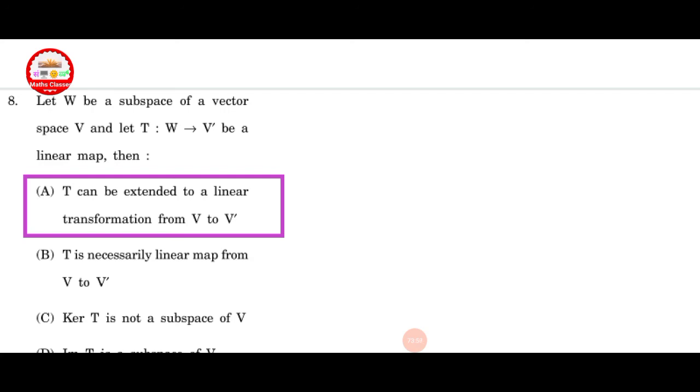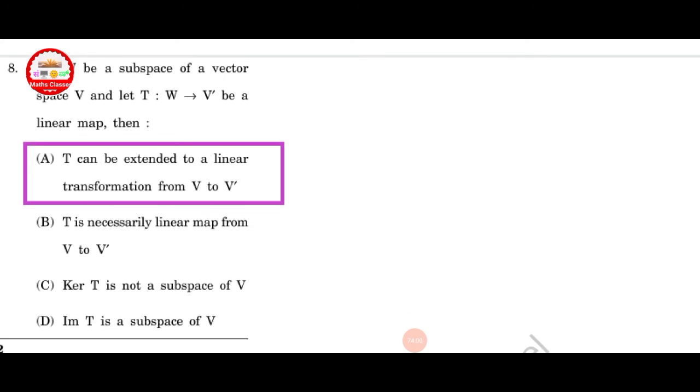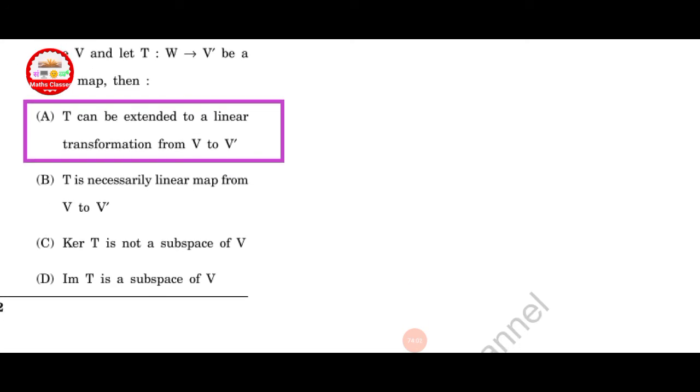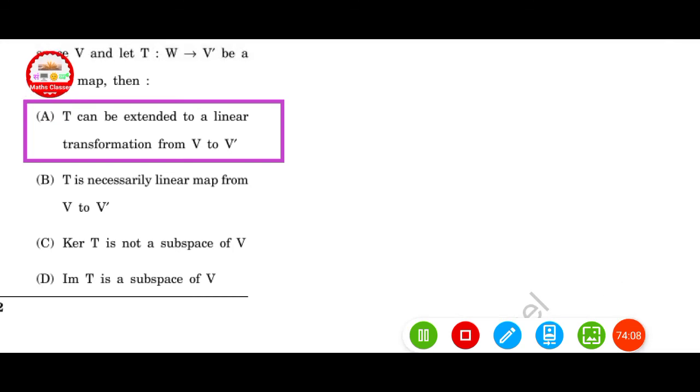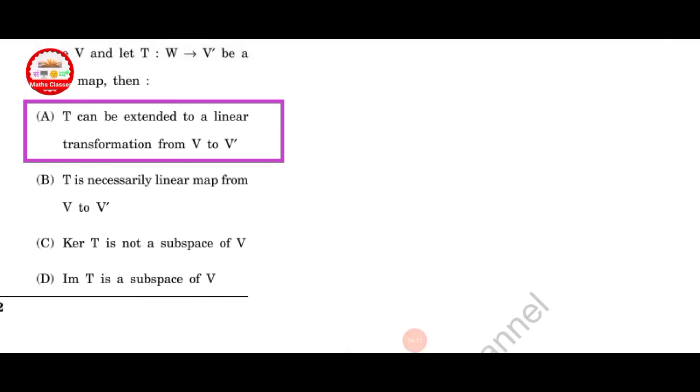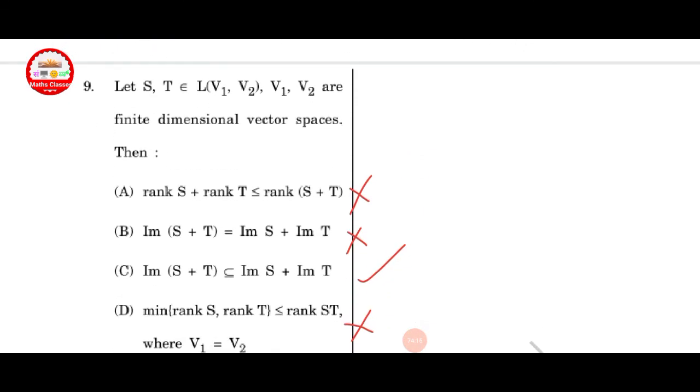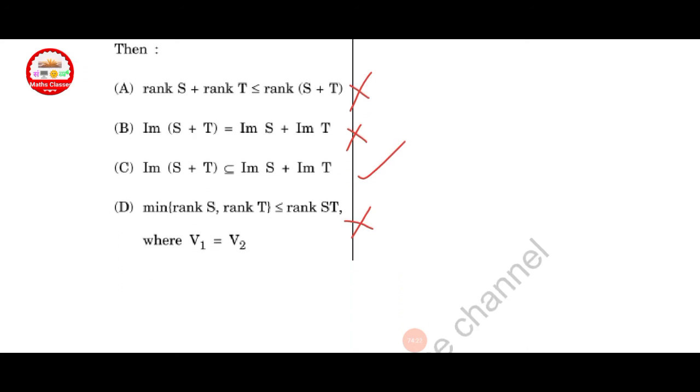Let W be a subspace of vector space V and T from W to V dash be a linear map, then T can be extended to a linear transformation from V to V dash. Next question, let S, T belong to L(V1, V2), where V1, V2 are finite dimensional vector spaces, then option C is correct here.